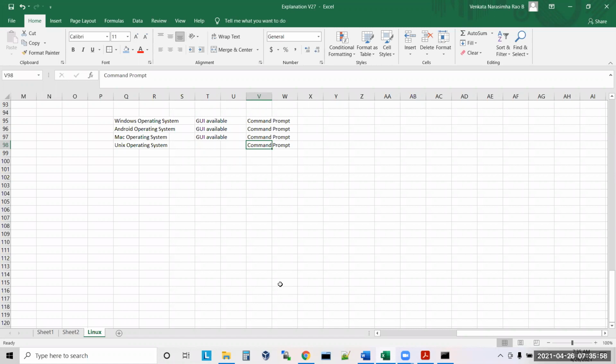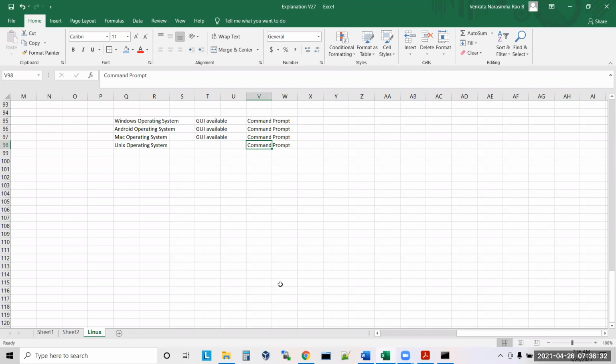But when it comes to Unix, it is only command line. If you want to use Unix, you should know Unix commands. If you don't know Unix commands, you cannot use it. But with Windows, even kids can use it. Let's say a 2-year-old kid doesn't know the technology. He cannot write any commands, but he can still use Windows, use the Paint program, and watch some YouTube.